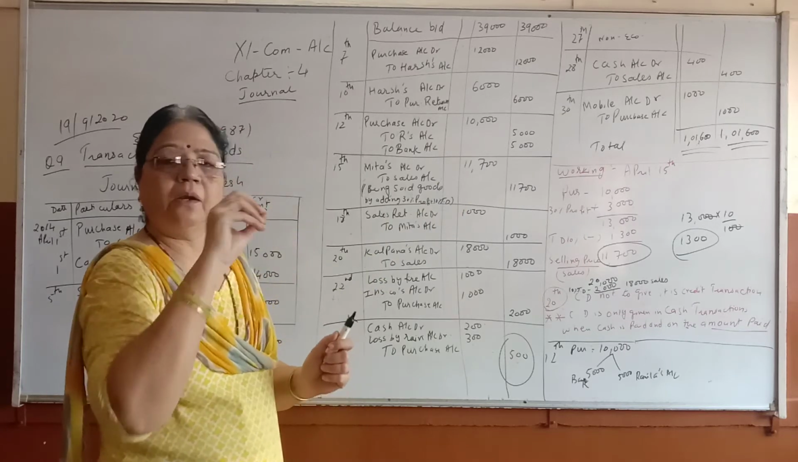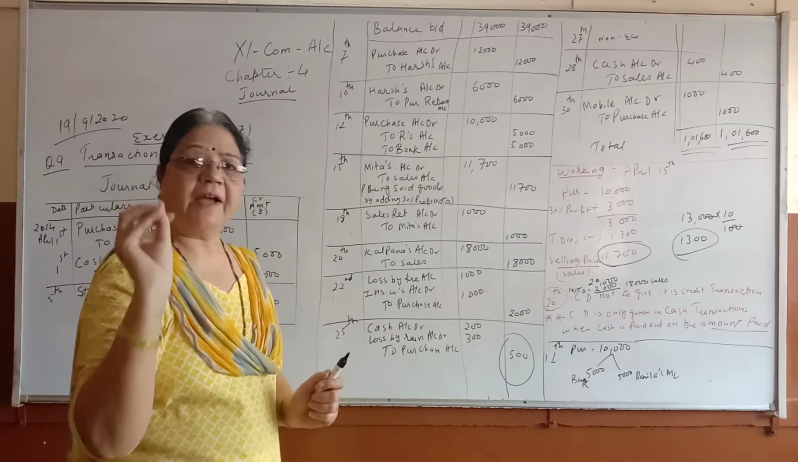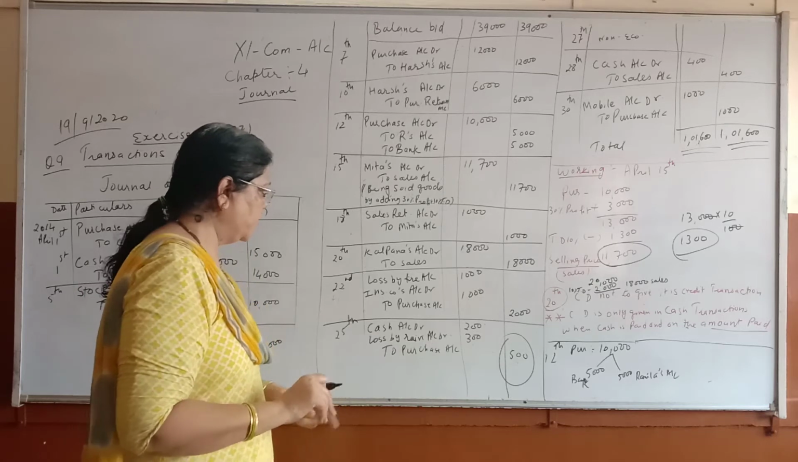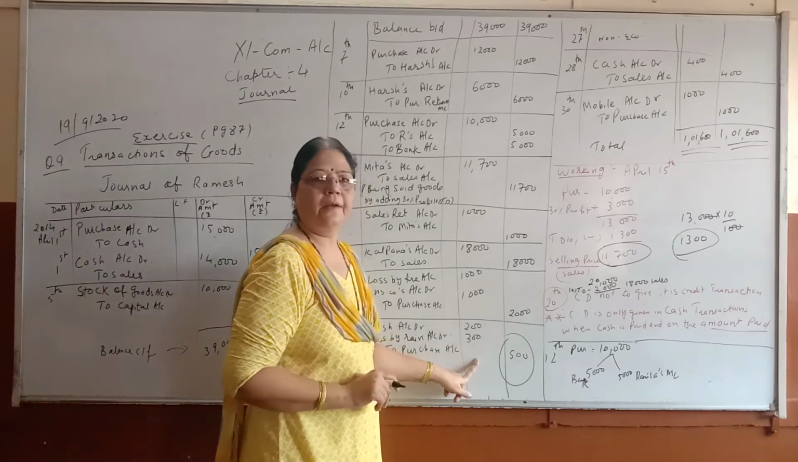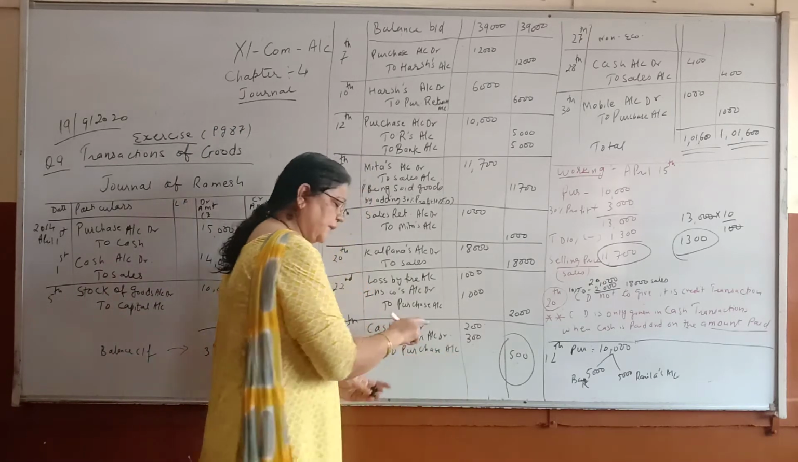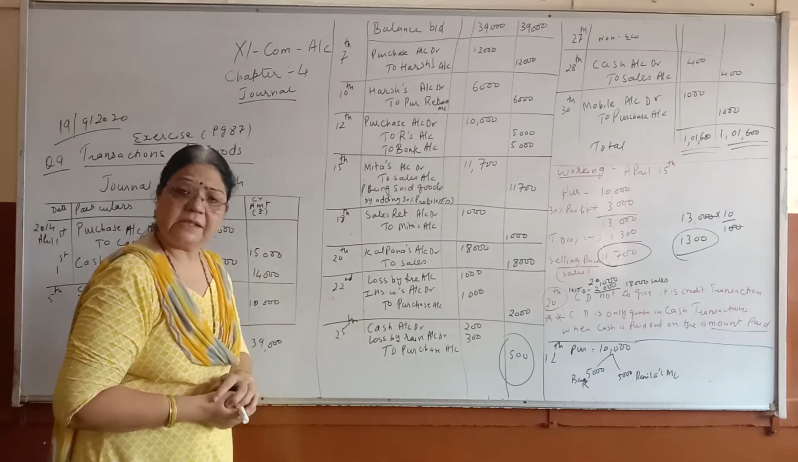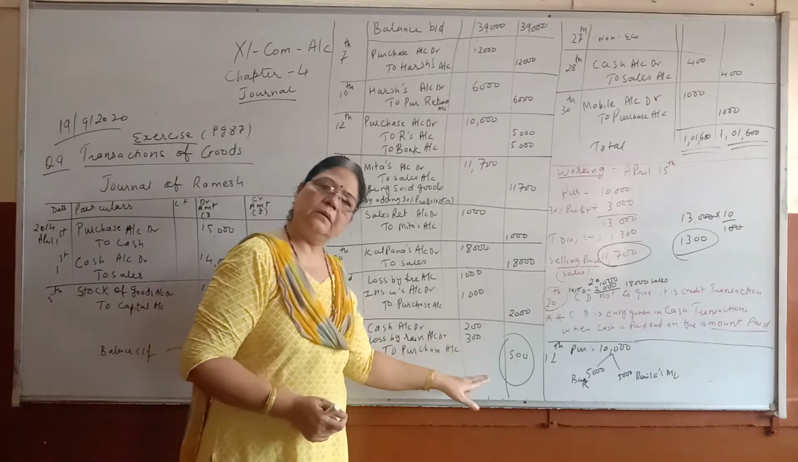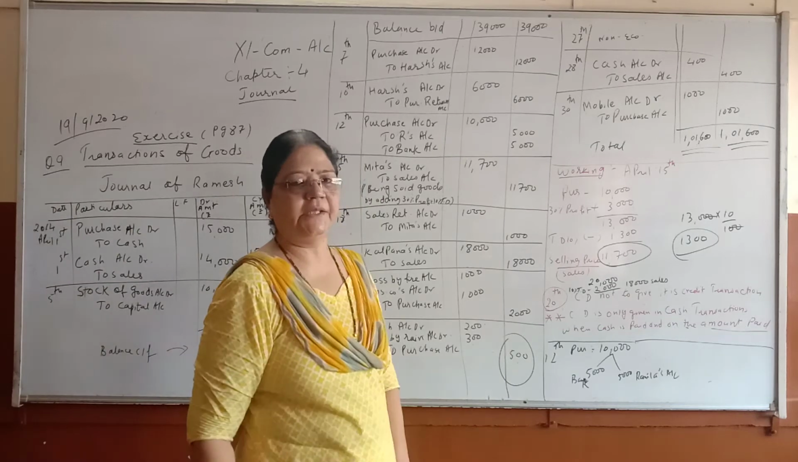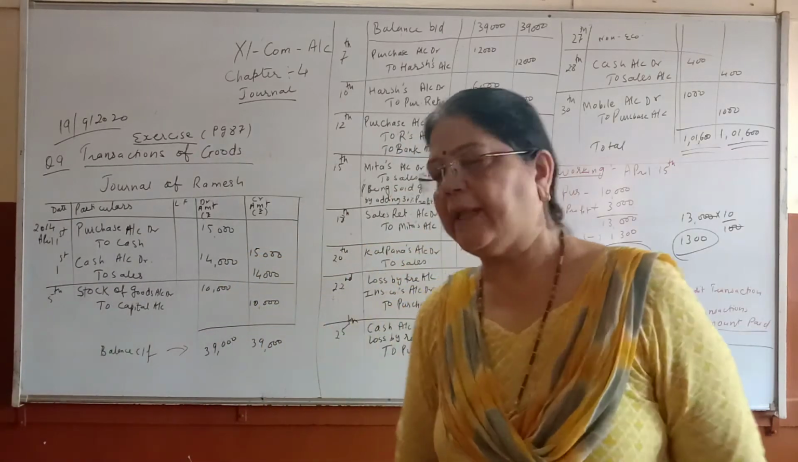So what is my loss? Business net loss is 500 minus 200. So you will get it here. This is cash account debit, because when you sell, cash comes in. Loss by rain 300, and to purchase, goods lost by rain.